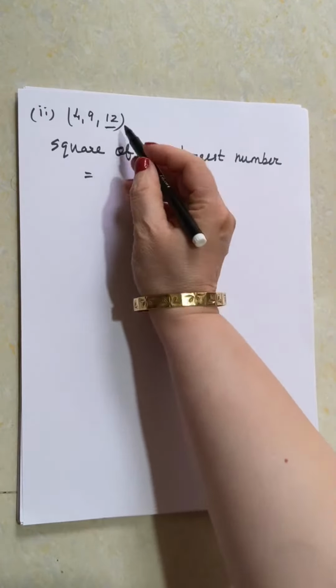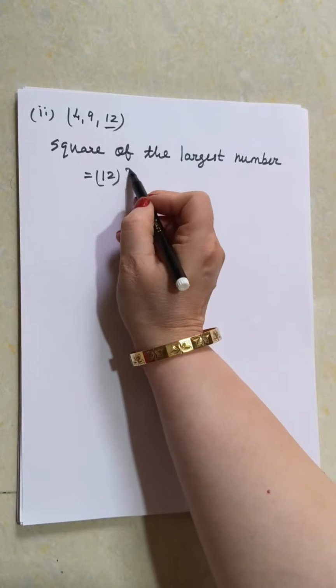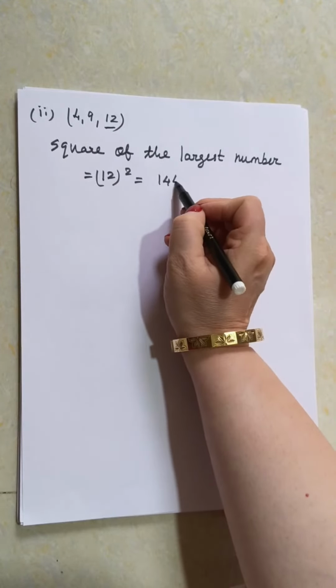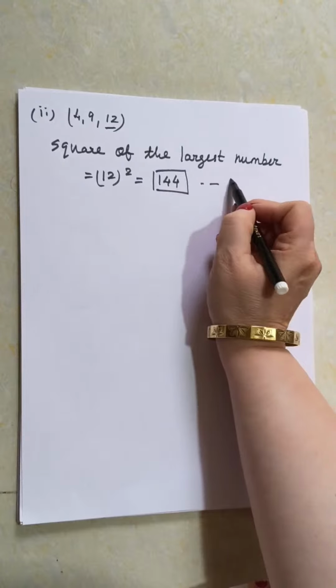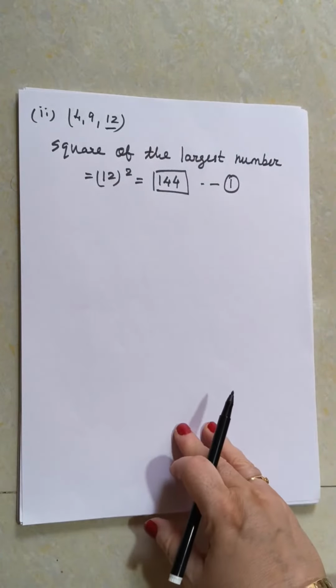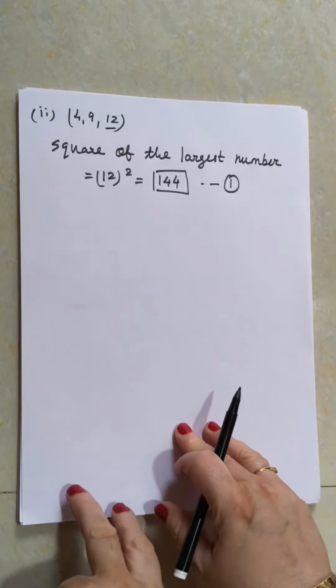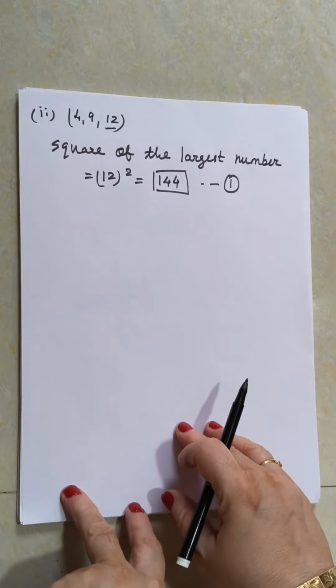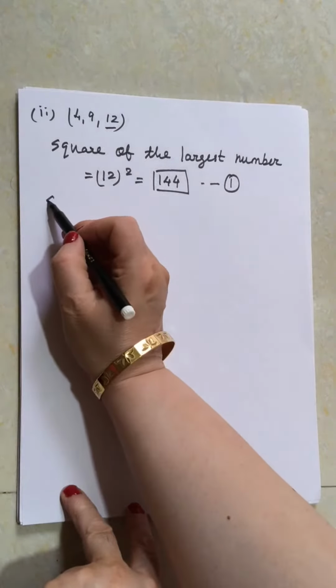So which is the largest number? 12. So 12 square, it is 144. Let us write it as number 1. Okay, very good, Shrutika. And now let us take the sum of squares of the remaining 2 sides.